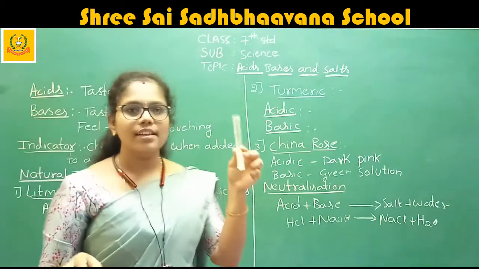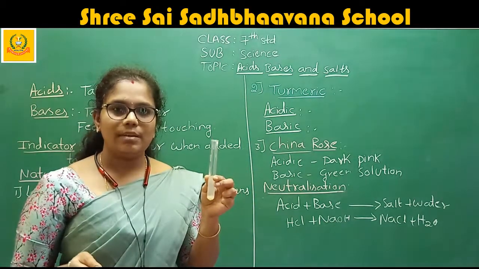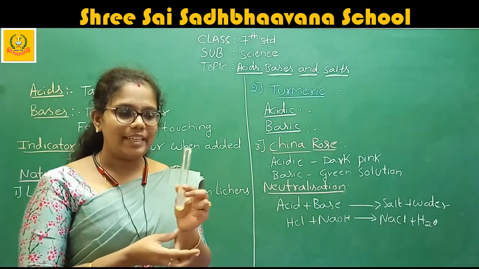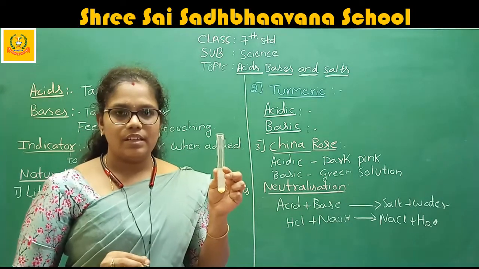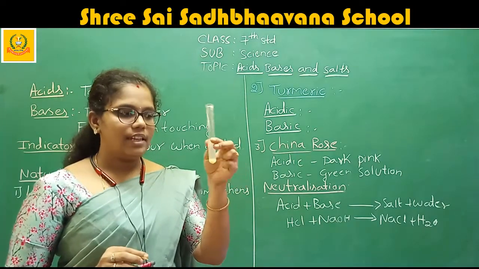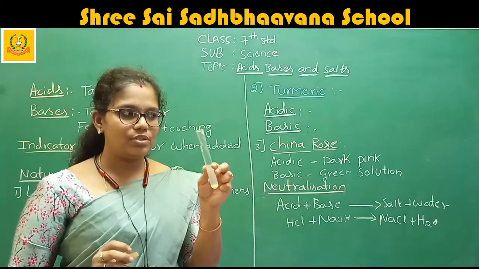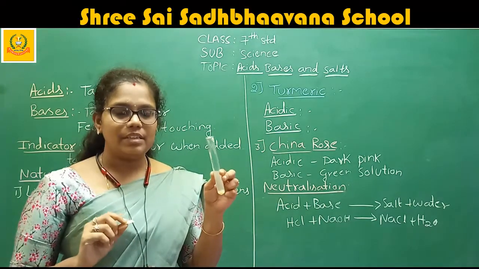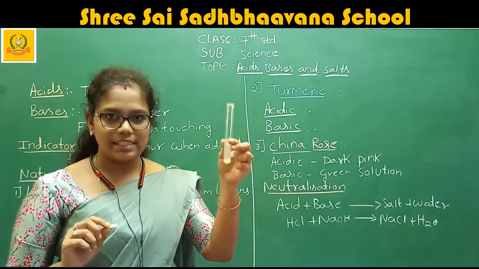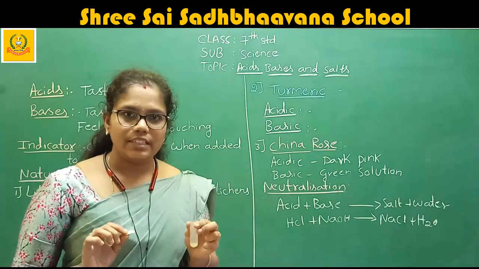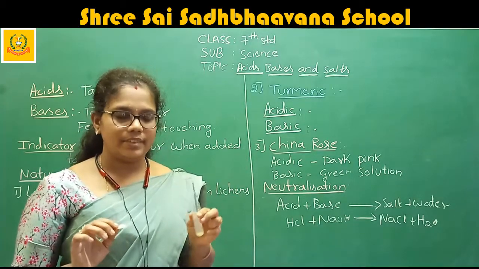I am taking the citric acid. That is your lemon. Okay, I am taking the lemon juice here. For this lemon juice, I am checking the pH. That means, is this lemon juice an acid or a base? Shall we check it and see? Okay.